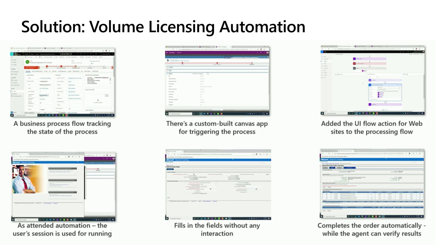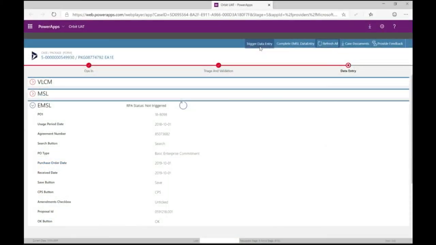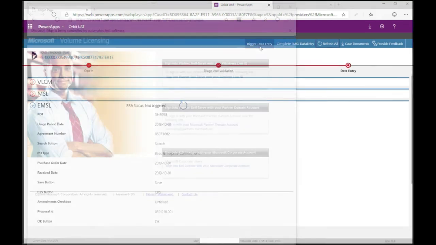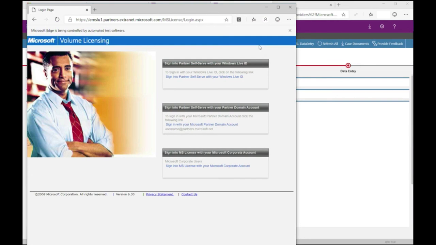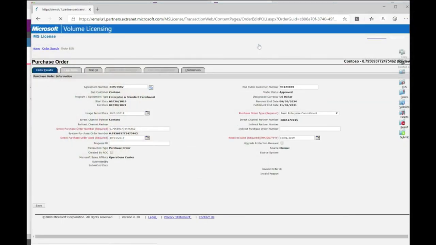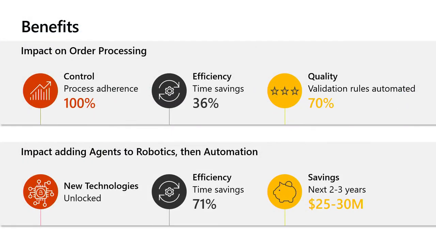What happens is, I'll go ahead and jump here, the user runs this Power App, and when they're ready for data entry, instead of looking at the form and typing it in like they used to, they click on this Trigger Data Entry button, and it runs the UI flow on their desktop right there. So the agent's watching the app come up, and it's going to start automating it. All the data is already understood because it was extracted from AI Builder. It signs the user in, and then it literally is typing as they watch. They're looking at the screen, verifying it, and they don't need to type in or do anything anymore.